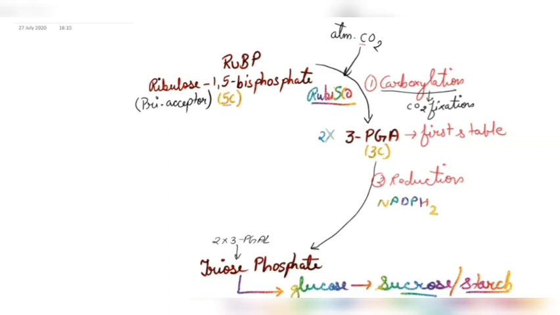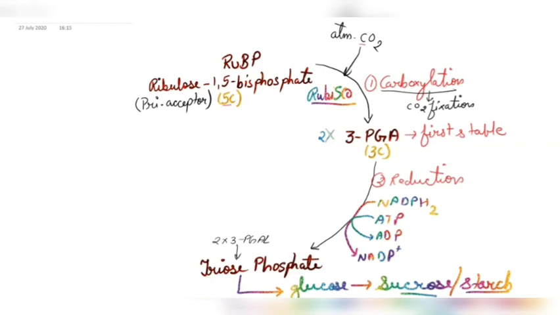And along with that, ATPs are also used. So this NADPH2 is used and is converted into NADP plus, and ATP used will convert into ADP. Now we need to find out how many ATPs and how many NADPH2 are being used.